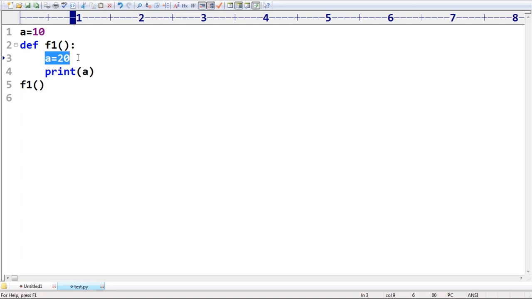Now, what will I take? Global A, it won't work. Here, just observe. If you want a global copy, then there is a separate way, sir. What is the function I'm calling? Globals. Sir, globals is going to make all global members available. In that, which variable value do I want? The A variable value. One minute, sir. Let me print this globals. What is going to print?